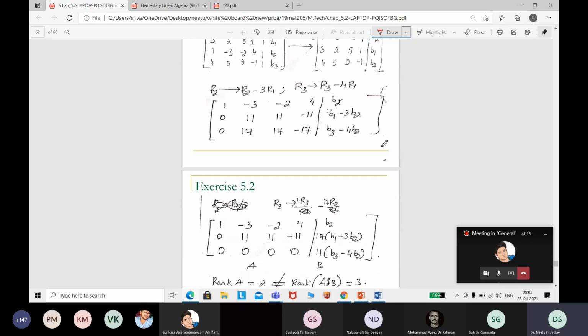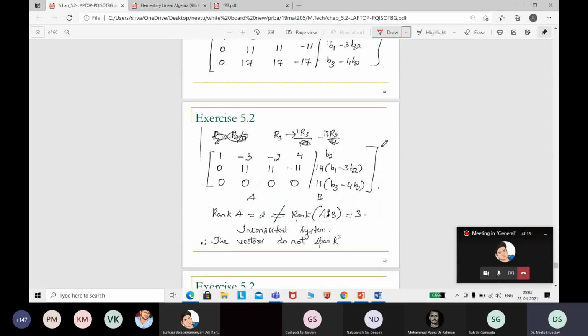So the rank is 1, so it is inconsistent. Again, a no solution case arose. Usually we used to say the number of equations is less, so we have to find out again. And here the system will have no solution.